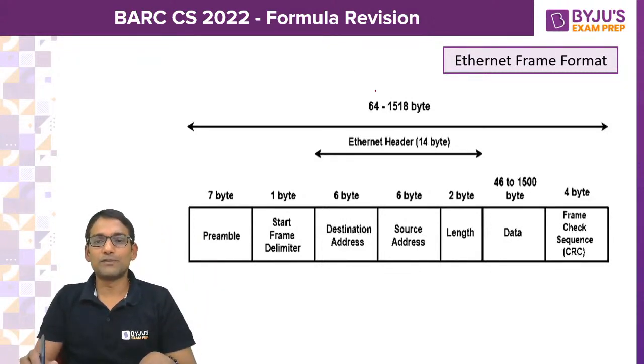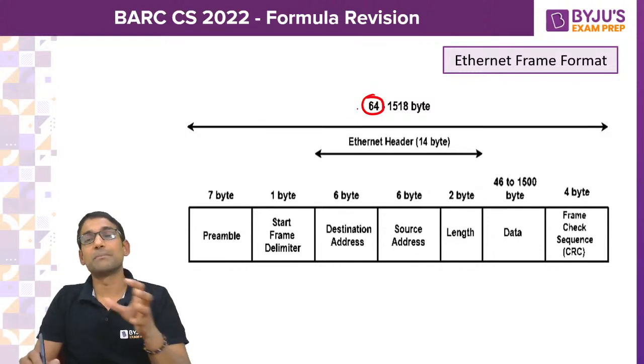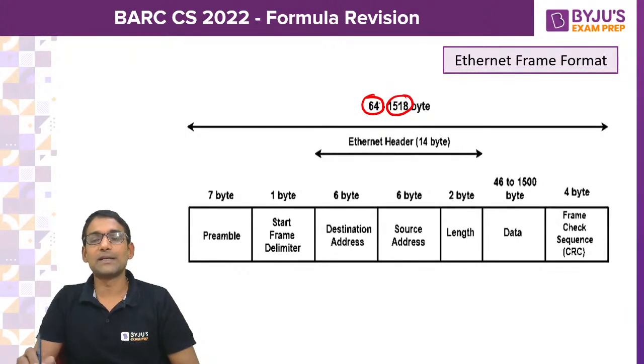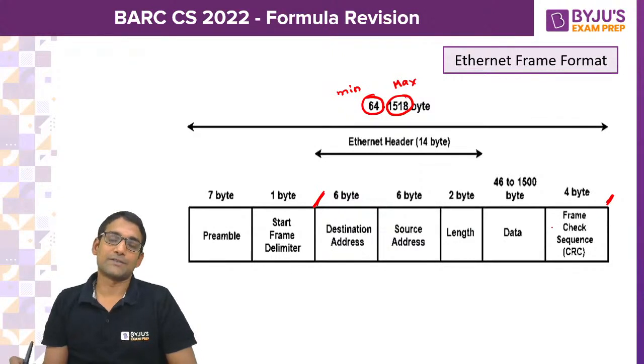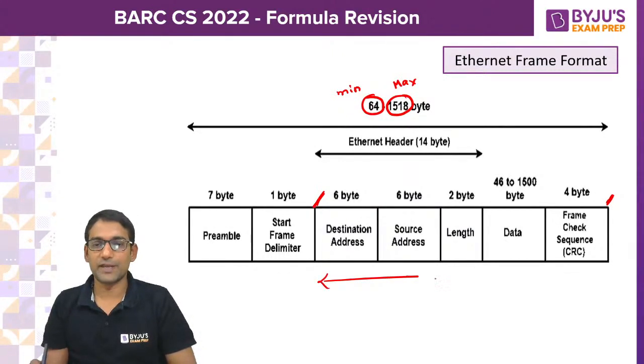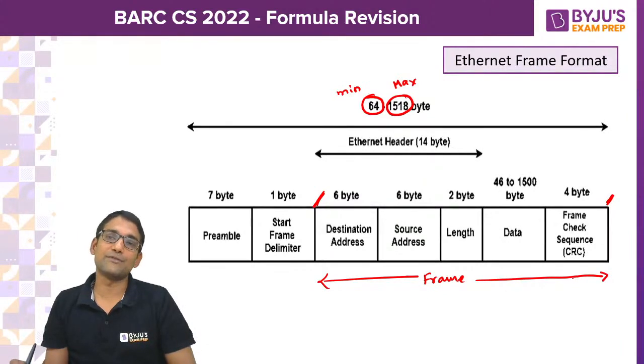The minimum length of the frame is what? 64 bytes, and the maximum length is 1518 bytes. This is minimum, whereas this is maximum. And the frame starts from the destination address. From here the frame starts, not from the preamble. From the destination address, the frame is considered to be till CRC. So this is what we say frame. The minimum length of this frame should be 64 bytes.